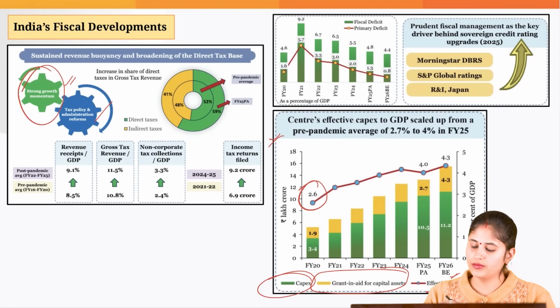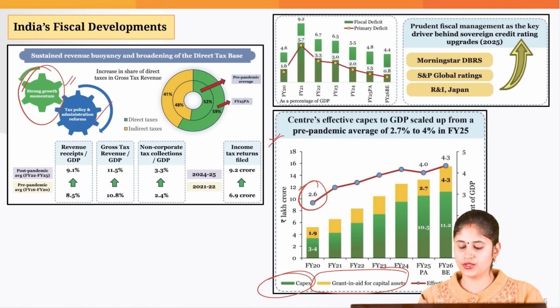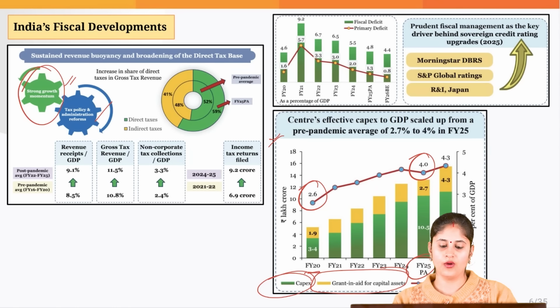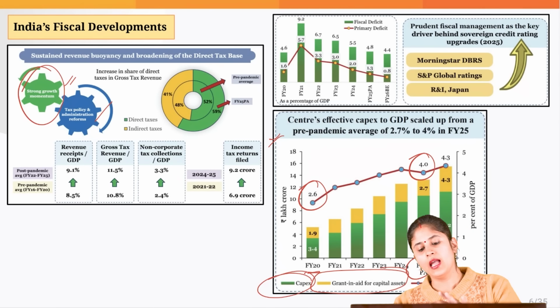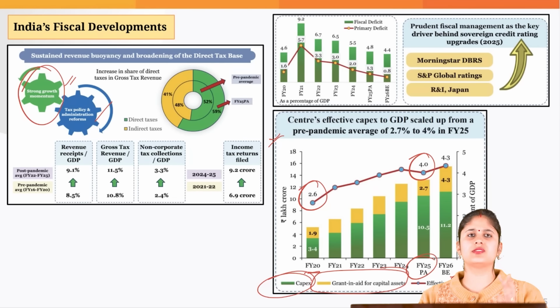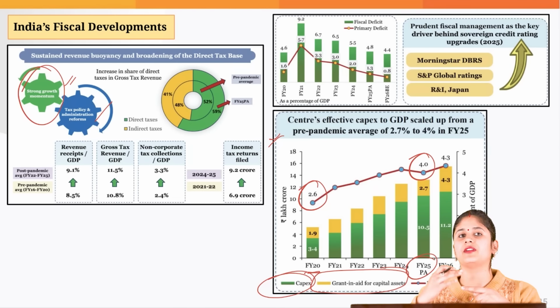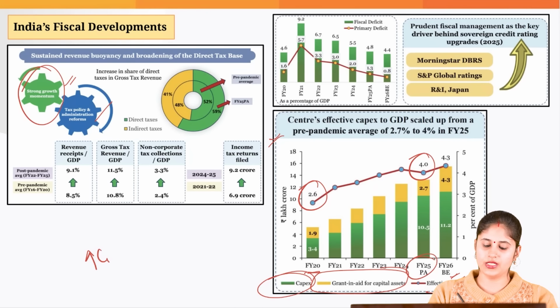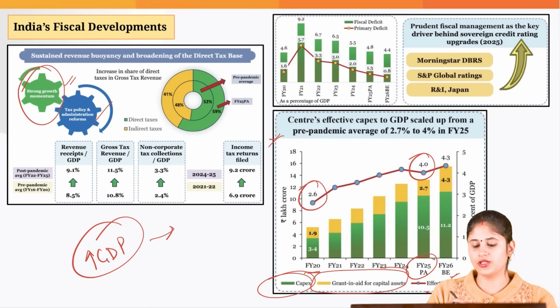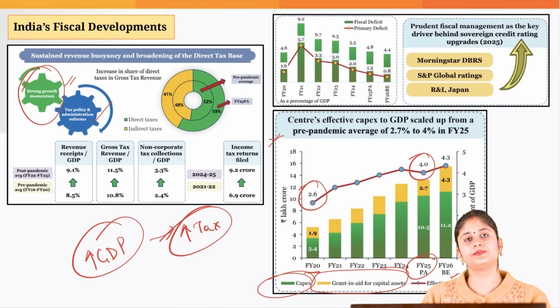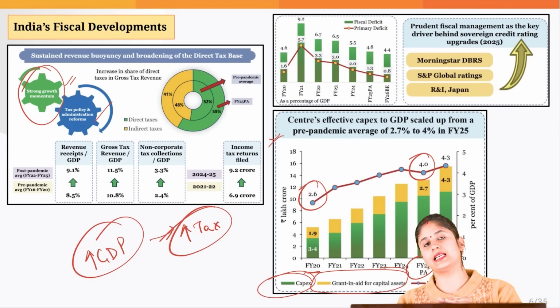So it has improved from 2.6% as a percentage of GDP in financial year 2020 to around 4% in financial year 25. So in this respect also we are doing good. Why is increasing the capital expenditure considered good? Because when you create the infrastructure, it actually incentivizes the private sector also to come forward and do the investment. That's how it leads to a multiplier effect. It increases the GDP, and when the GDP increases, it becomes easier for the government to mobilize the taxes. So that enhances the debt sustainability.